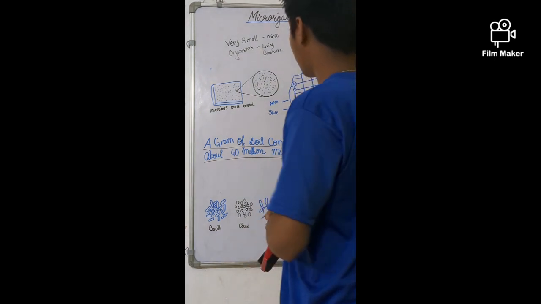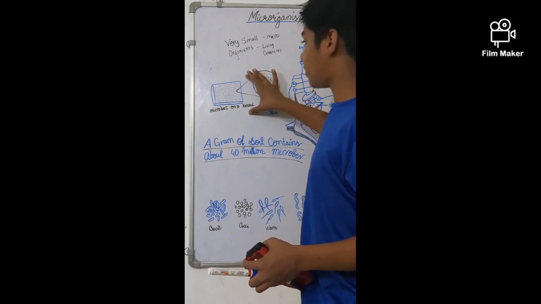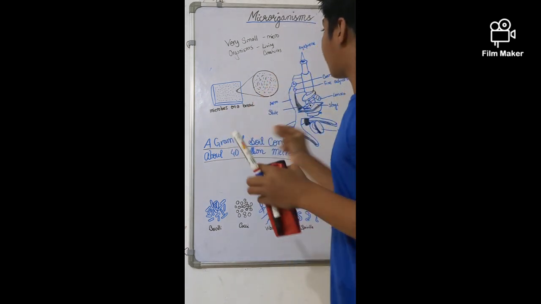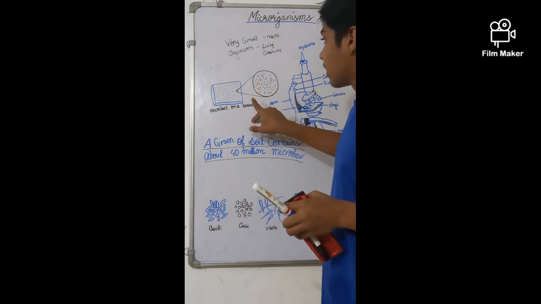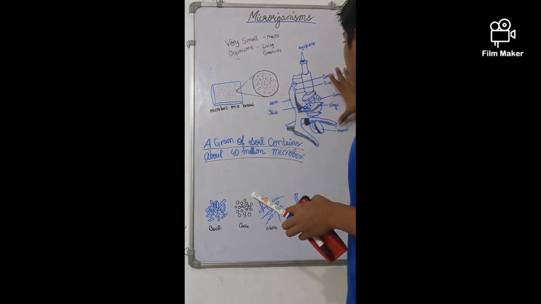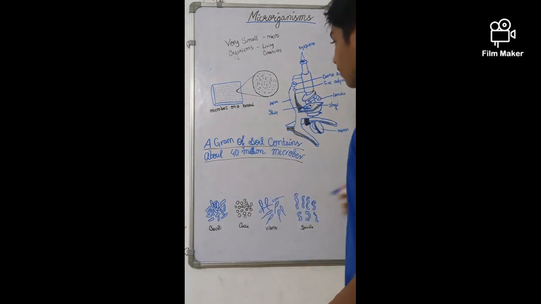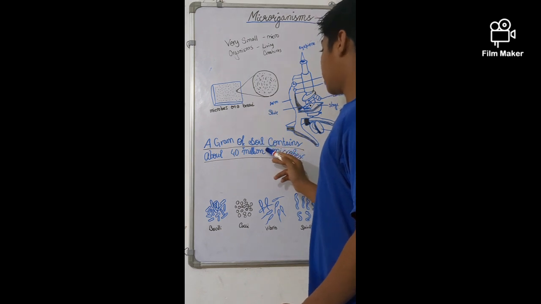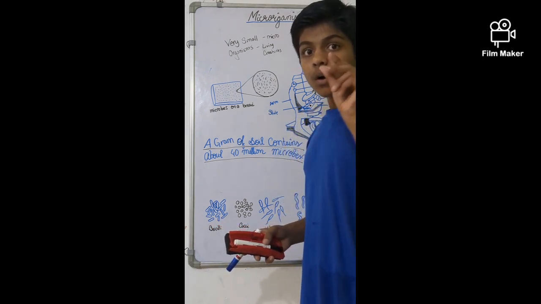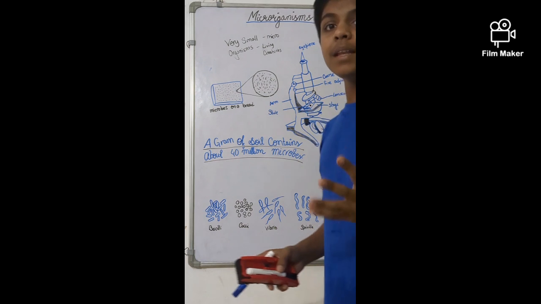As you can see, this is an illustrative example of bread. In a small piece of bread, there are millions of microorganisms present. This tiny part of the bread, when zoomed under a microscope, shows millions of microorganisms. Because a single gram of soil, not even 10 grams, only 1 gram of soil, contains more than 40 million microorganisms.